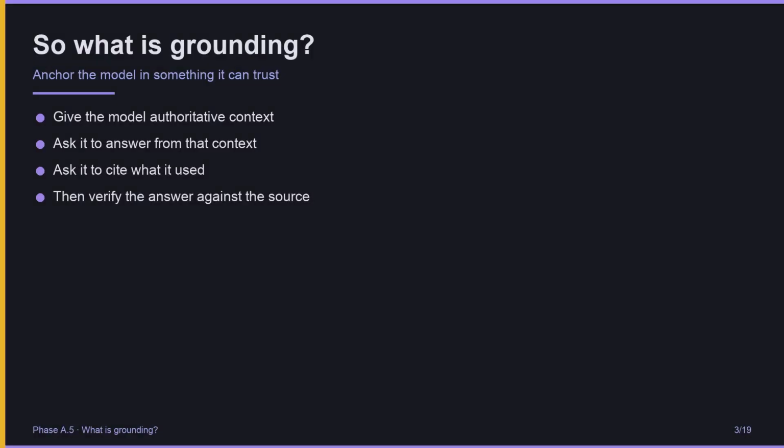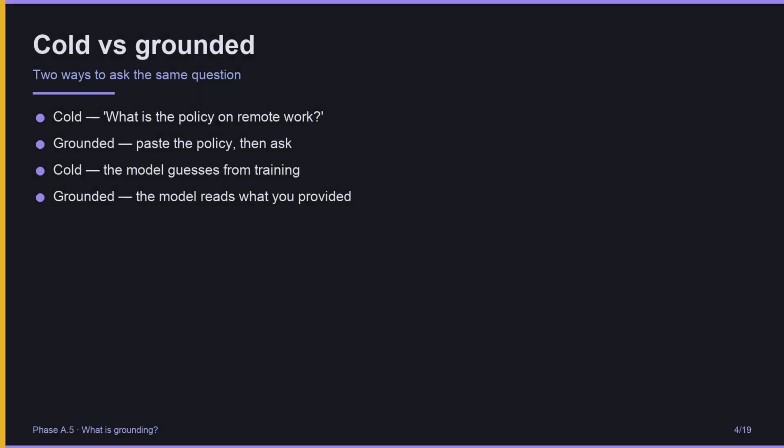So what is grounding? Grounding is the practice of anchoring the model in something it can trust. Instead of asking a question cold, you give the model authoritative context, a document, a snippet, a specification. You ask it to answer only from that context. You ask it to cite what it used. Then you verify the answer against the source yourself. The model is still predicting. But its predictions are now constrained by what you gave it. Hallucinations drop dramatically.